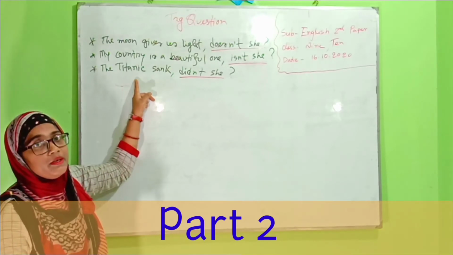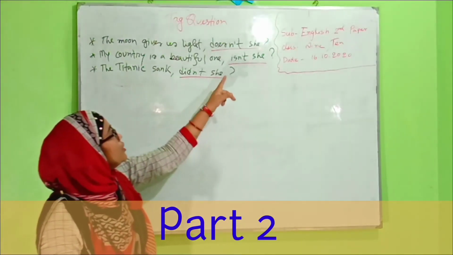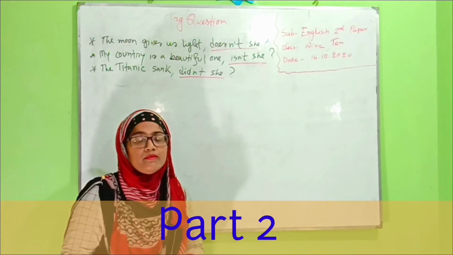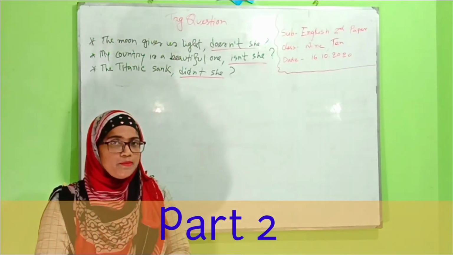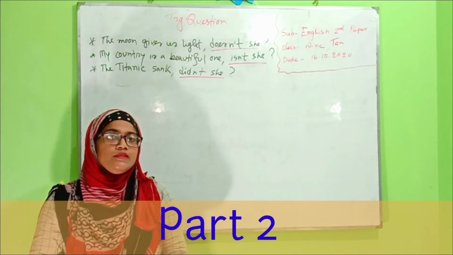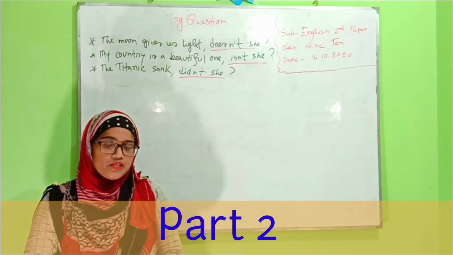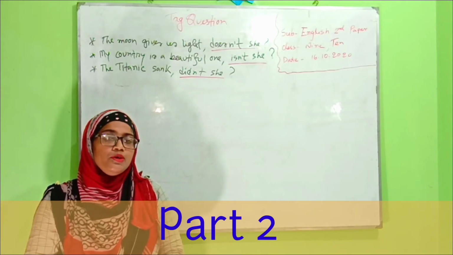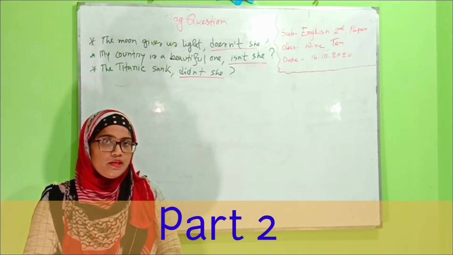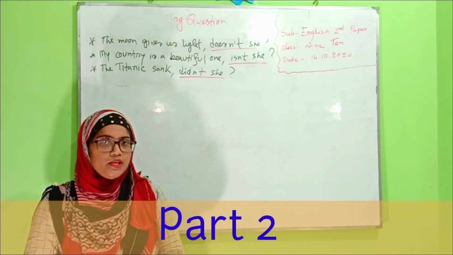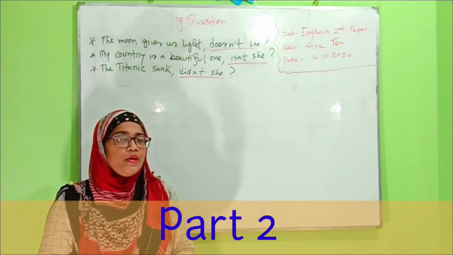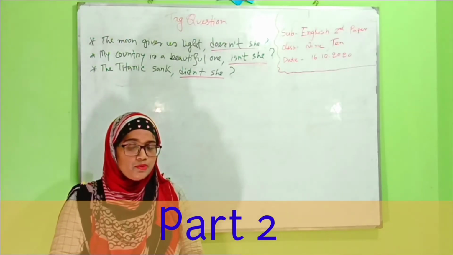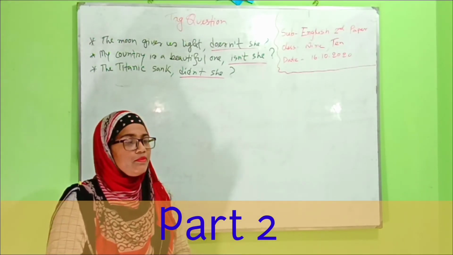Titanic is the name of a ship. Why do we use she here? Can you say? Okay, let me clear it. There are some words like earth, moon, ship, train, country, etc. We always consider these words as feminine gender. So at the time of making a tag, instead of this word, we use she.